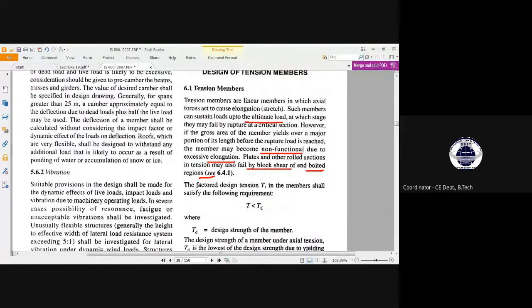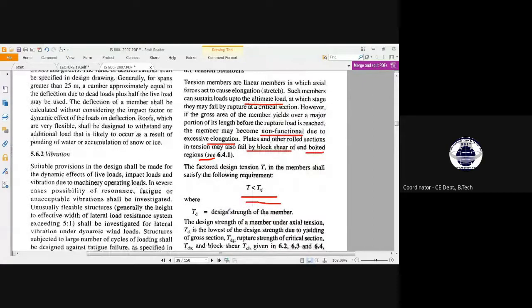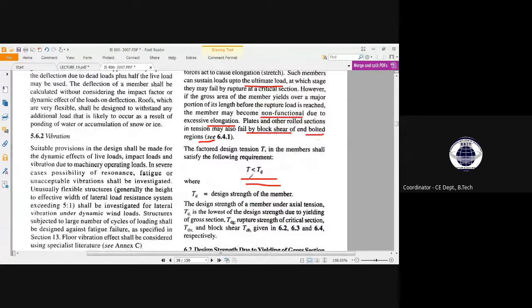So it says that the factored design tension T in members shall satisfy the following requirement. So what does it say? T less than TD. What is TD? TD is the design strength of member. And what is T? T is the factored design load, design tension.